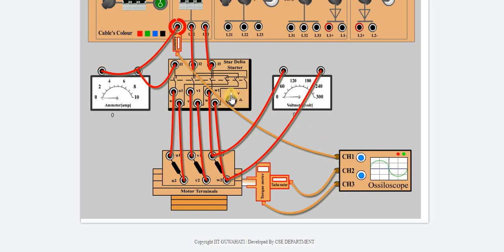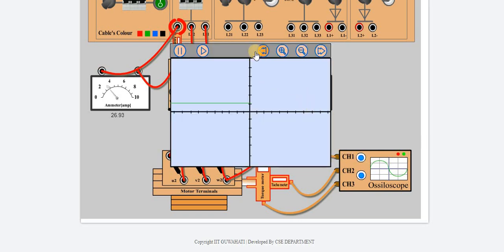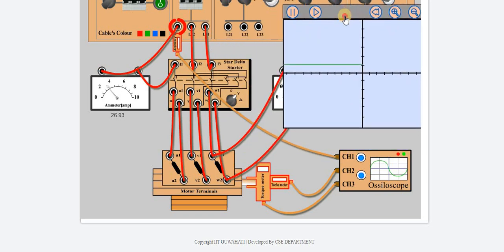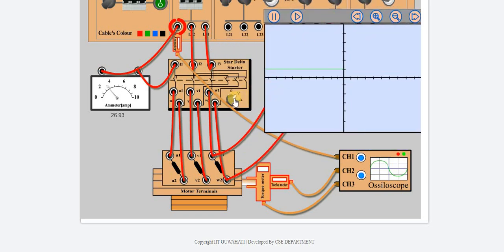First see the star connection. What is the current? Starting current is 8 point something, and voltage 120. Now it is coming down to 2.6, but the voltage is still the same, 127 or something. Now see the starting current profile. Firstly we can see the starting current profile. Again we are going for delta.